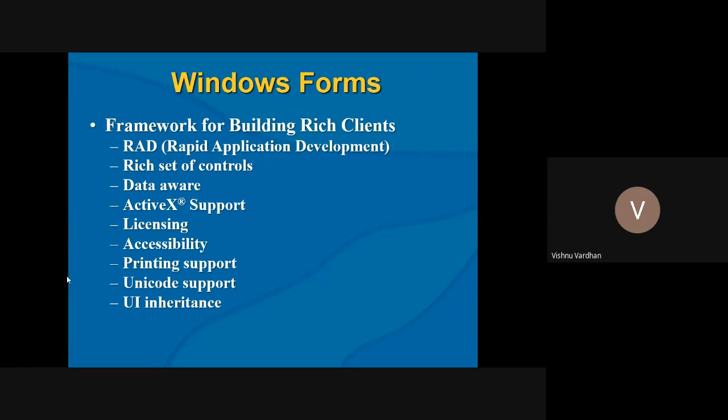So, the framework, Windows Forms are there still. When you want to create a setup for only a single machine, generally you write the program in Windows Forms, and it offers very rapid application development. All the .NET programs offer this RAD functionality, so they can be created rapidly, with a rich set of controls provided out of the box.